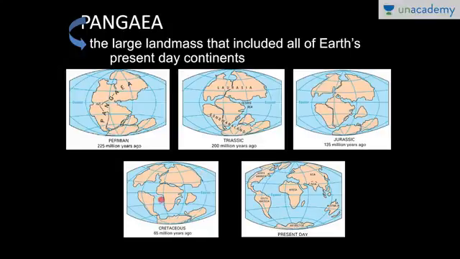Now you can see here there is this westward drift of North America and South America, and there is this opening of the Atlantic Ocean. Right, so this was the westward drift. The next one, this is the present shape of the world map. You can see here the S shape of the Atlantic Ocean due to the westward drift of North and South America. India has gradually moved from near Madagascar. It is moving in the northeastward direction. You can see here India, and then gradually it is settled here. And this plate is still moving.